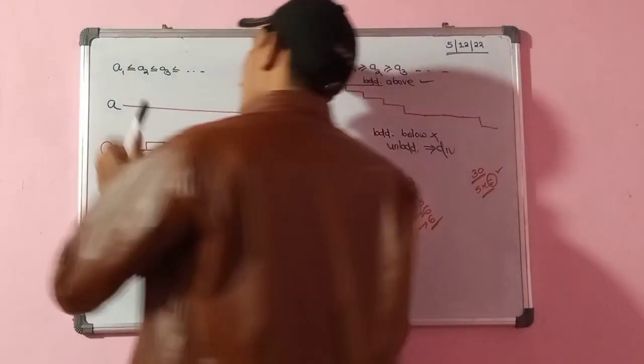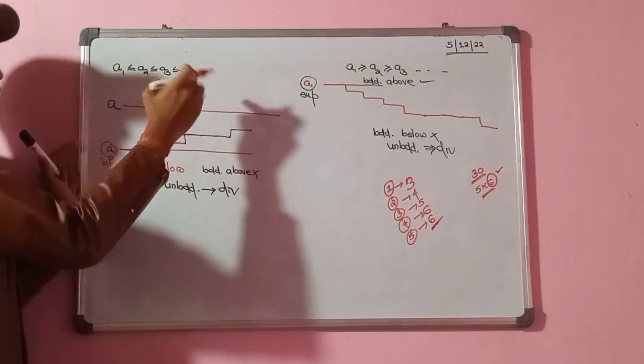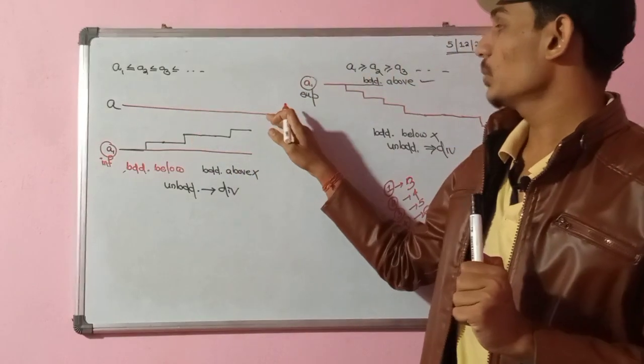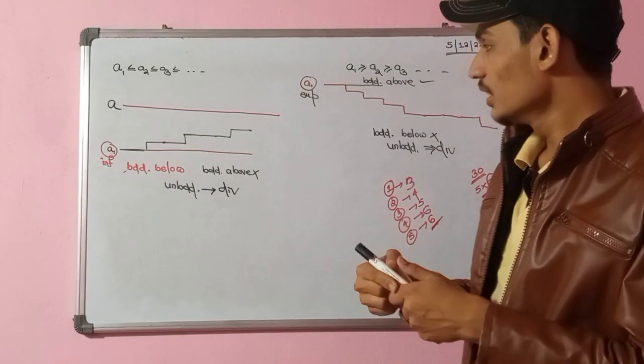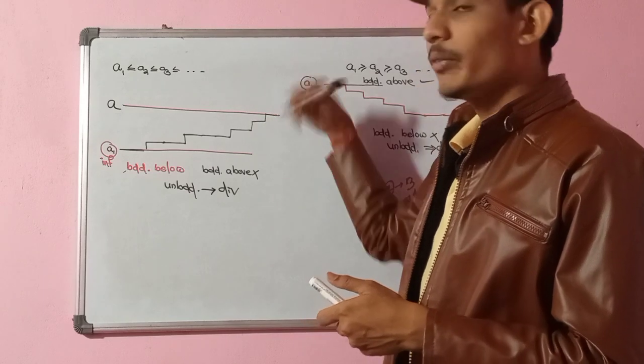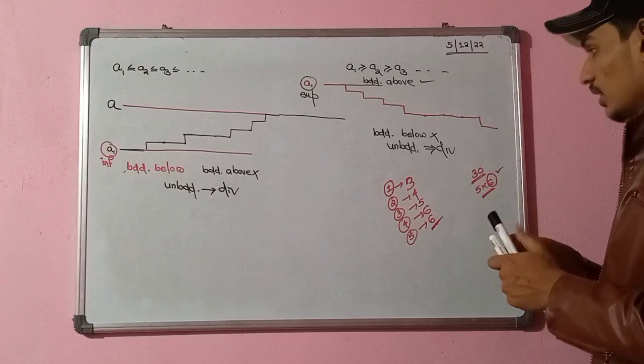In a similar fashion, here my sequence is monotonically increasing, but I put a limit. It means my sequence will not go beyond this. It will go like this, then it will not go beyond this, and continue up to infinity.